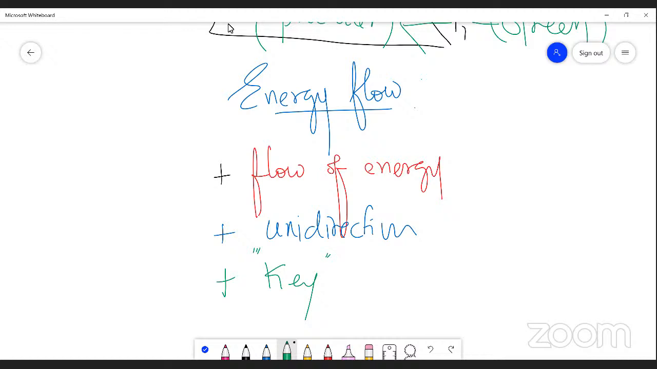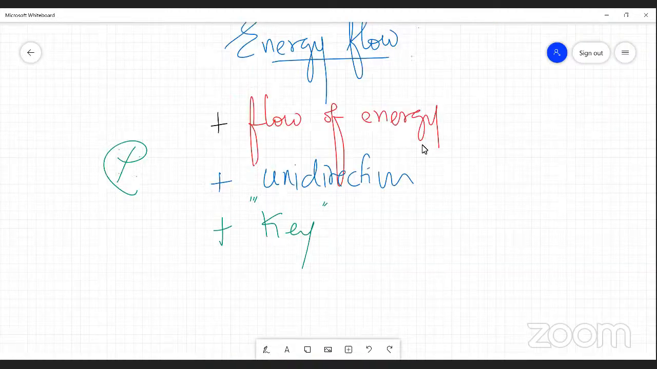Which of the following is known as a functional key of an ecosystem? In a food chain, energy flow. Dear students, please understand, energy flow is always unidirectional, and it is a functional unit of an ecosystem. I'd like to give an example in order to understand the flow of energy.